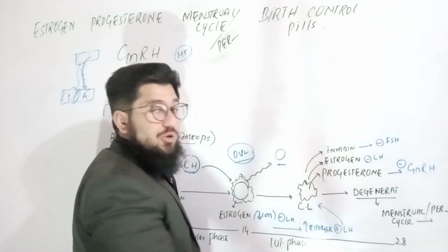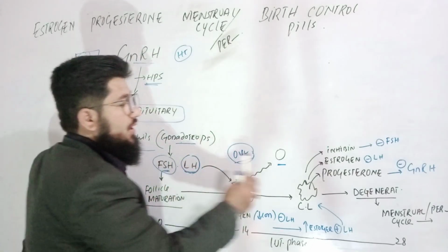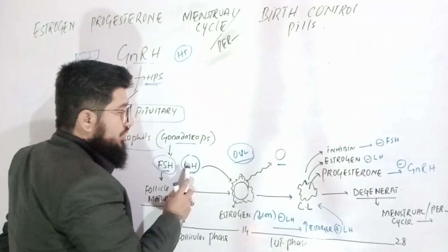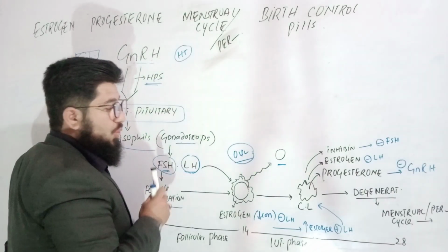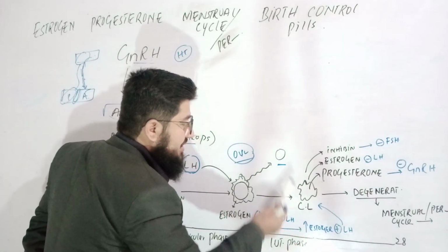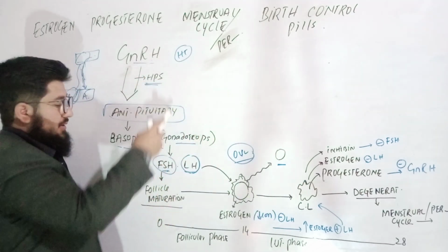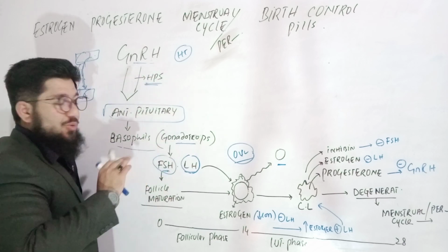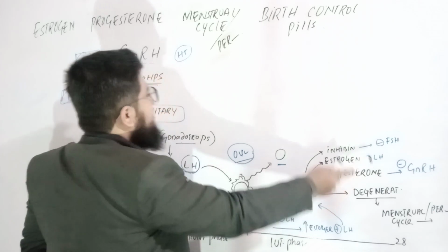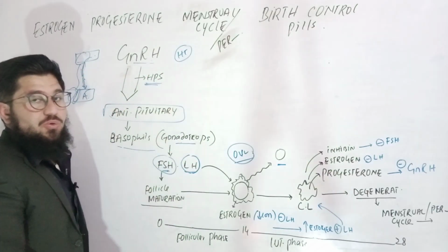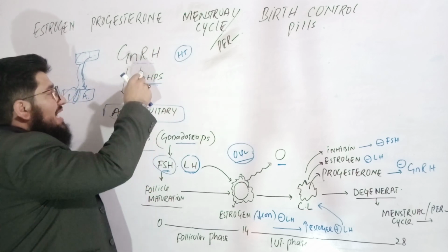Now what are these hormones doing? Very simple. Inhibin is inhibiting the follicle stimulating hormone, estrogen is inhibiting the luteinizing hormone, progesterone is inhibiting the gonadotropin releasing hormone. In short, one can say the corpus luteum is blocking the entire cycle from the top till bottom. The entire pathway is actually blocked. Why? Because if progesterone is released, it inhibits gonadotropin releasing hormone.